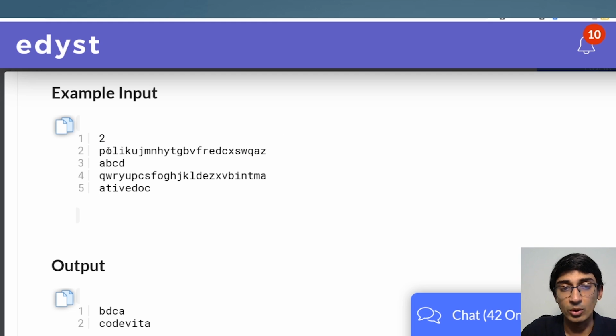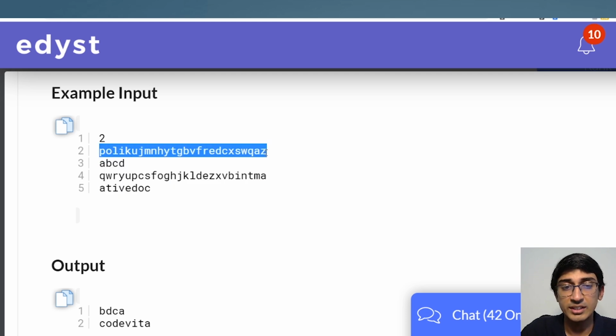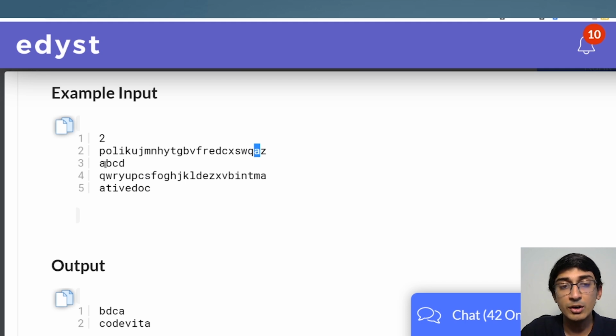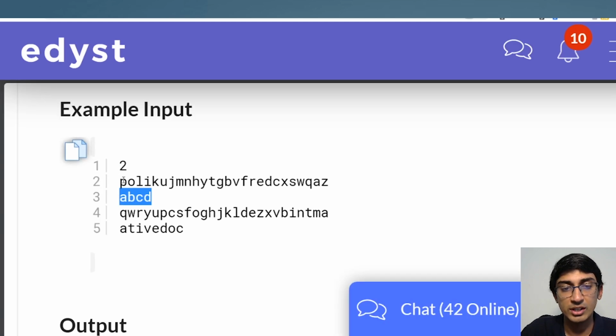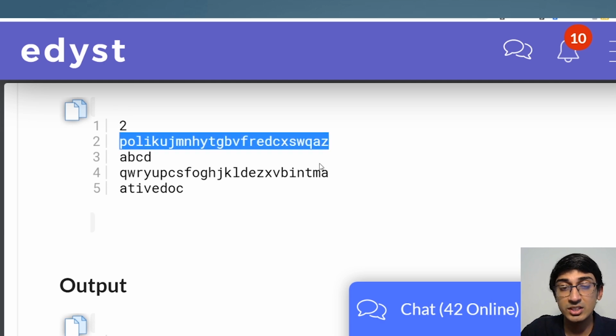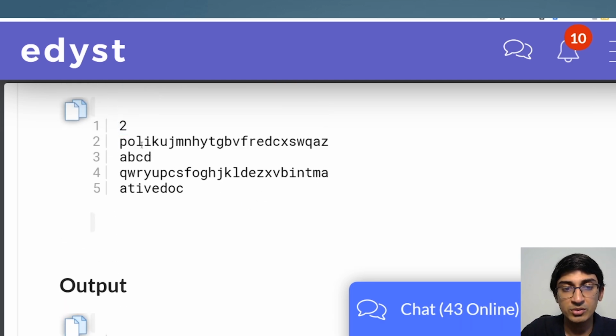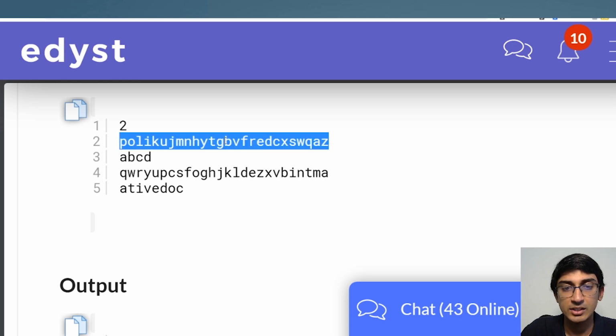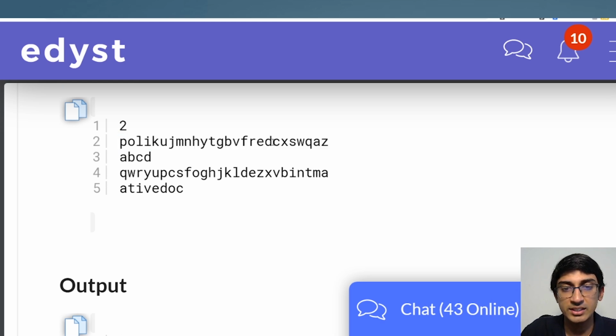Now, the question says that we have sorted the alphabets in a different way. We have sorted the alphabet in P, O, L, I, Q, K, U, J, M, such that A comes before Z, but it's the 25th element. So if you were to try to sort A, B, C, D as per this dictionary, the first one amongst all of A, B, C, D is B, then D, then C, and then A. So sorting A, B, C, D becomes B, D, C, A.